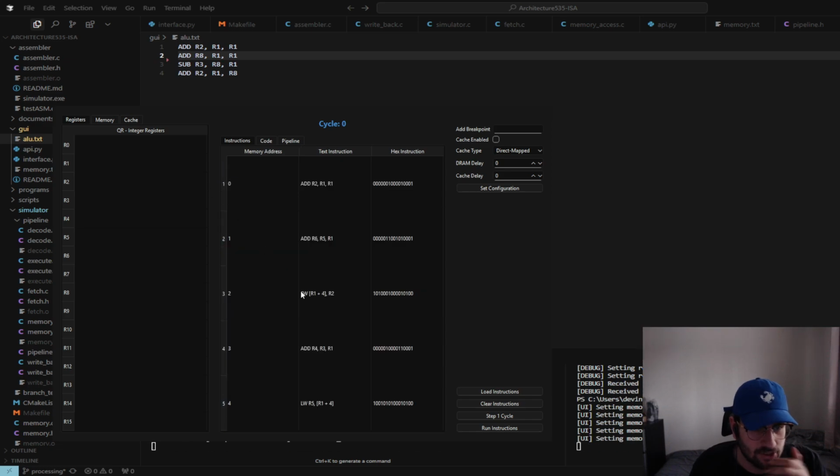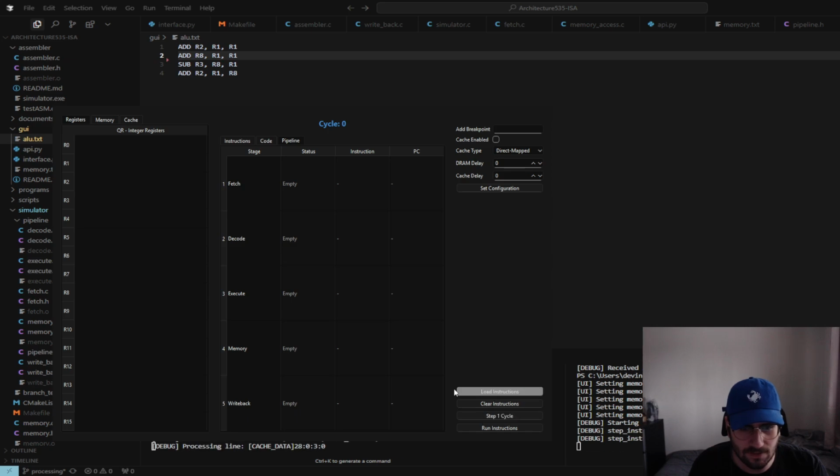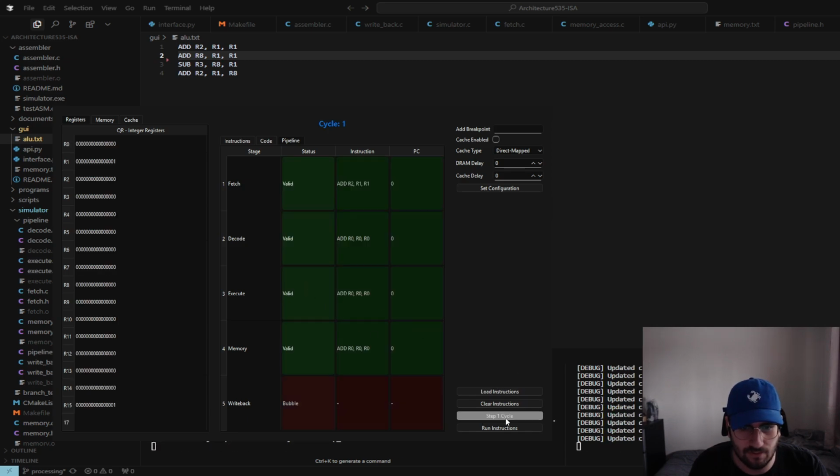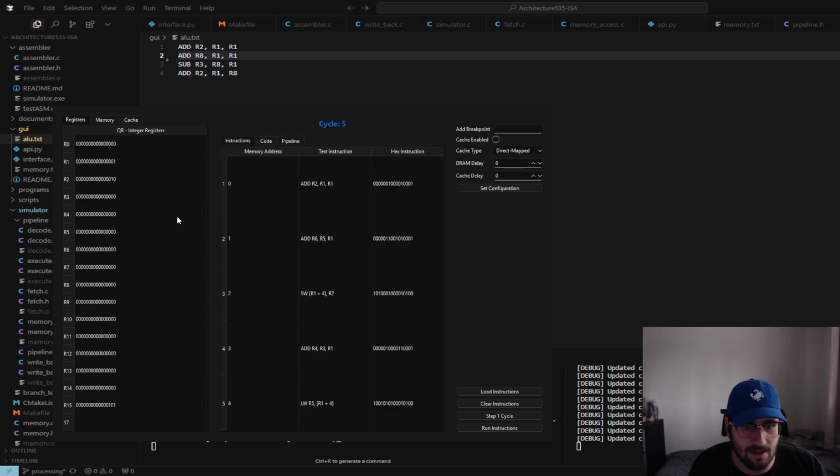Okay, and then the other one I showed was load and stores. If we step through, an add goes through, another add goes through, a store goes through, another add goes through, and a load goes through. So we just wrote the first thing, which was add into R2. So that went into R2. Step again. That should have been adding into R6, which it did.